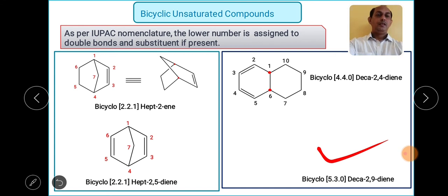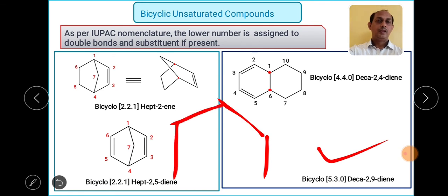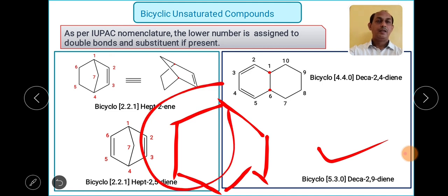Now try to name it vice versa. You have been given the name, and with the help of that you have to write the unsaturated bicyclic compounds. So 5 3 0. The first 0 means what? In between the common carbons there are no carbon atoms. So this one only. Then 5: 1 2 3 4 5. In this way, and in this ring there must be 5 carbons.